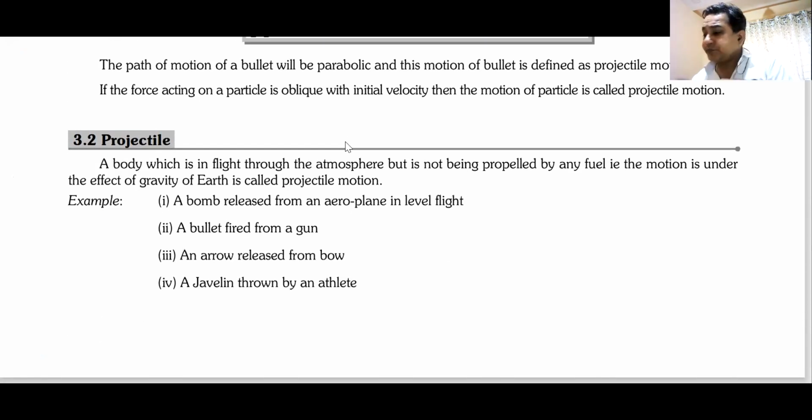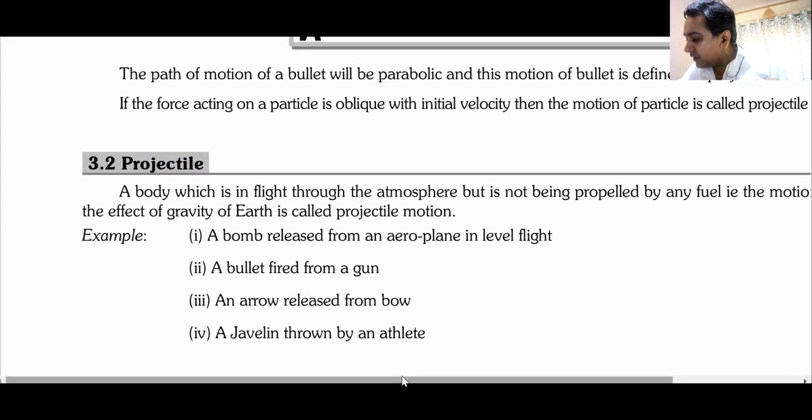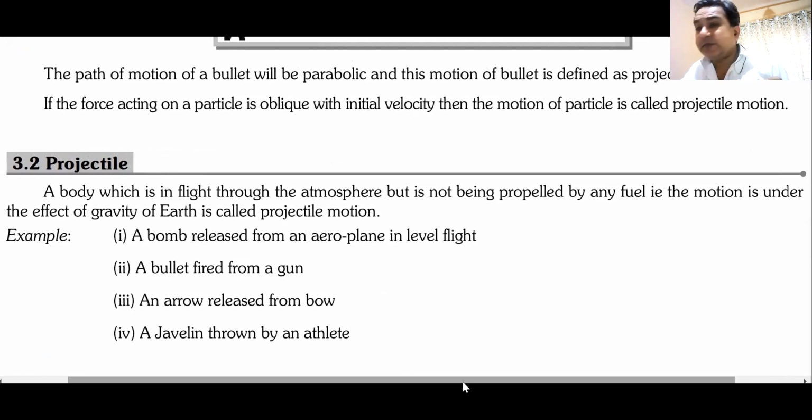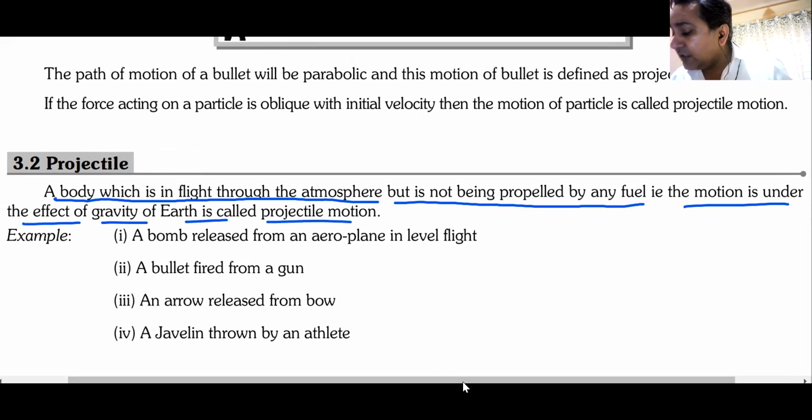Okay, now the definition of a projectile, if I can just make it somewhat bigger, I think you can see this. The definition of a projectile is something like this. If a body is in flight through the atmosphere, but it is not being propelled by any fuel, so there should not be any fuel, that is, the motion is under the effect of gravity of Earth, then that motion is known as projectile motion. So a projectile should not be fueled by anything. It must be flying freely.